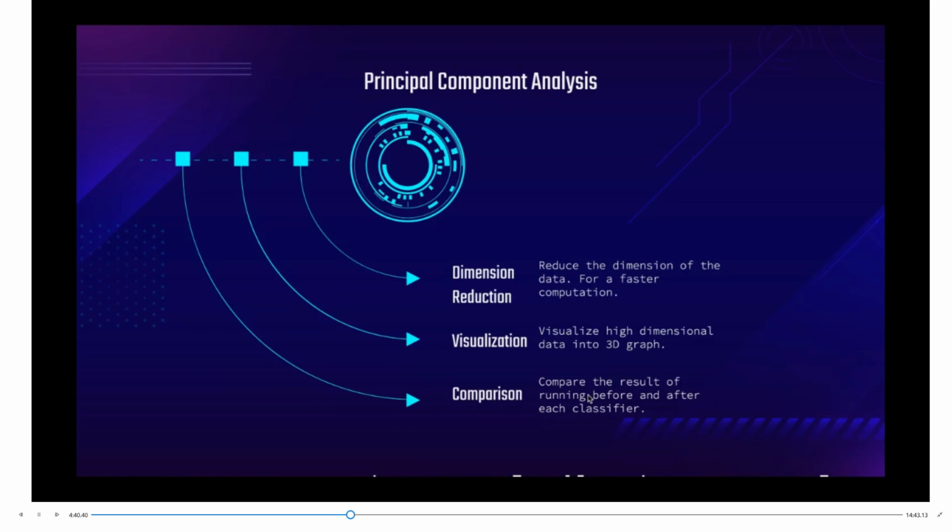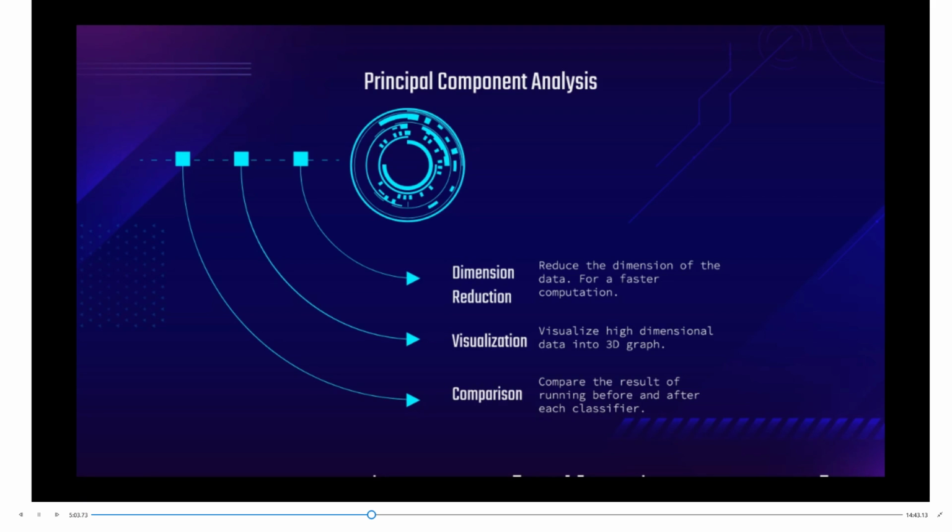I'll be introducing the principal components analysis that we did in our project. The purpose of principal component analysis is to first reduce the dimension of our data, because some of our algorithms, as mentioned above, need a lot of computational power. In order to speed up, we reduce the dimension to make it less computation.